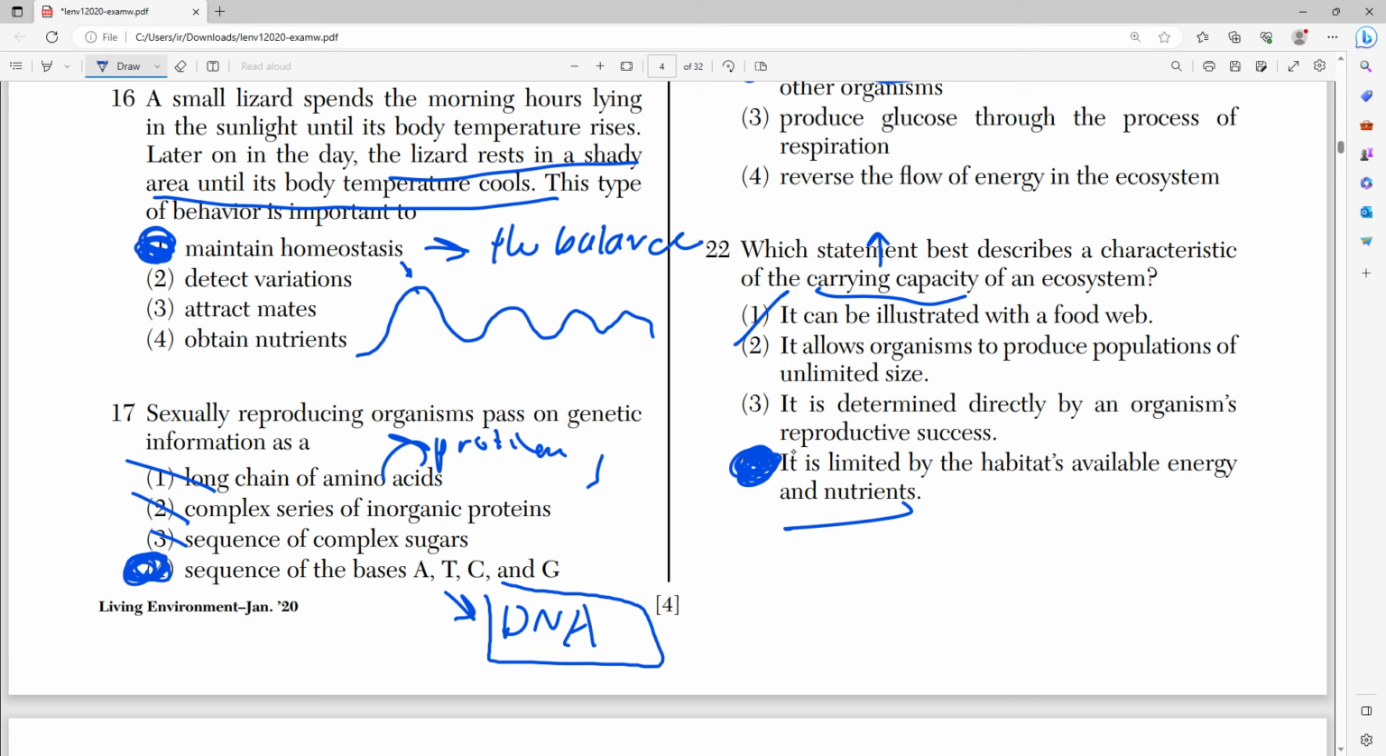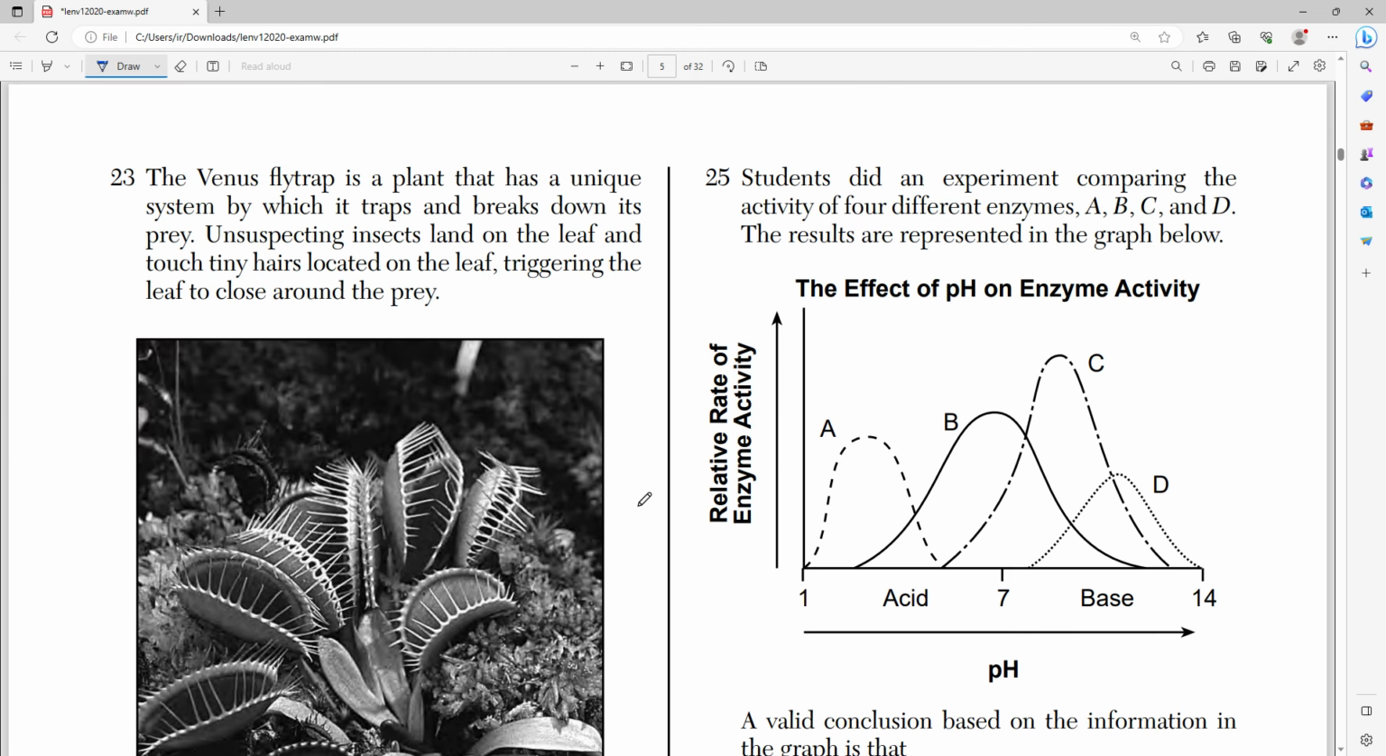And it does the opposite. It limits their size, so 2 can't be right, and it's not directly determined by an organism's reproductive success. It's mainly determined by the environment they live in.